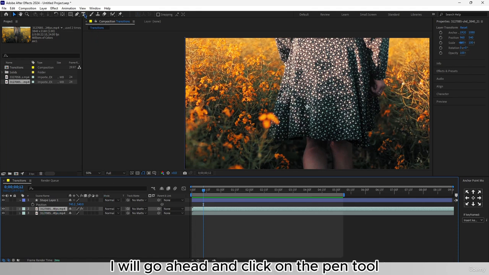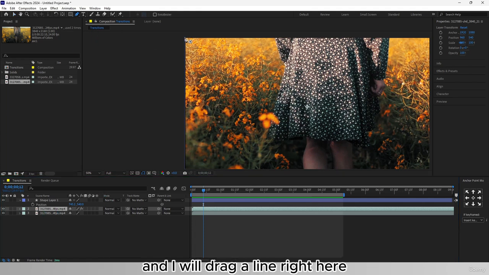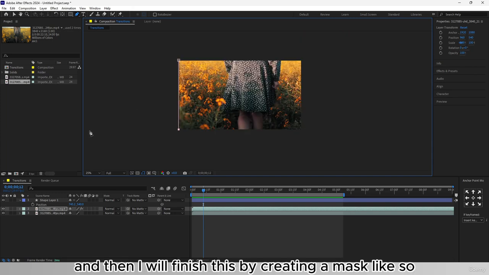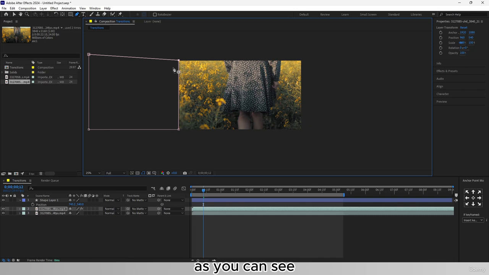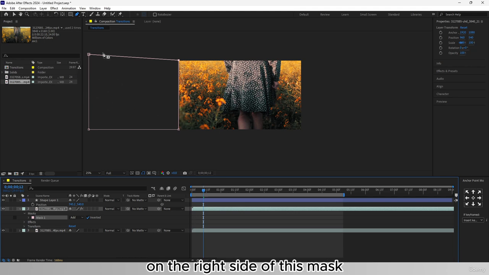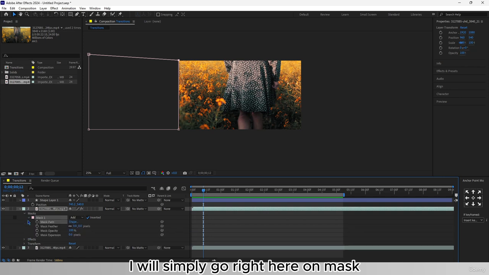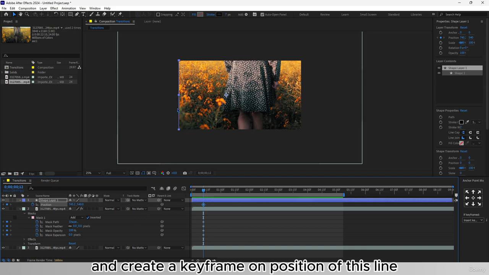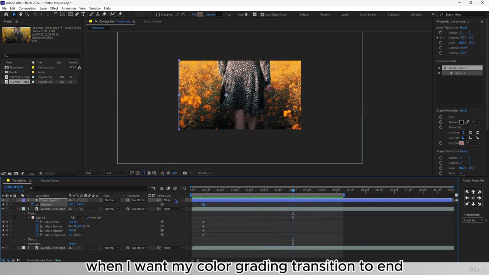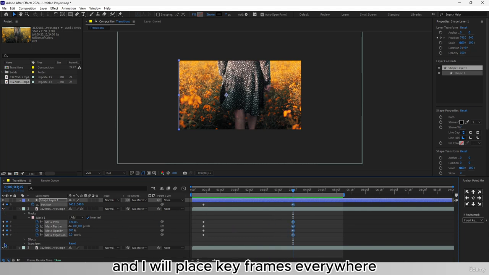I will go ahead and click on the pen tool, and I will drag a line right here where the line that I've created is. And then I will finish this by creating a mask like so, as you can see. And now I'll go on mask and click on invert so that I can have the orange flowers on the right side of this mask and the yellow flowers on the left side. So what I will do now is simply go right here on mask and create keyframes on everything and create a keyframe on position of this line exactly here as well. And then I will go to when I want my color grading transition to end. So let's say it's there. And I will place keyframes everywhere.